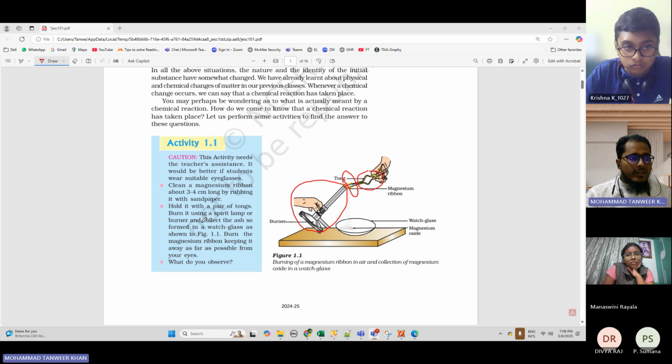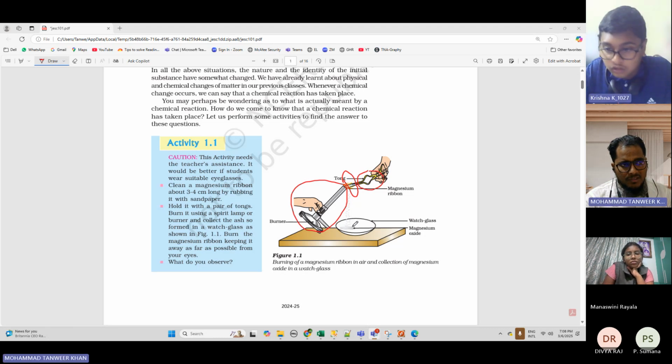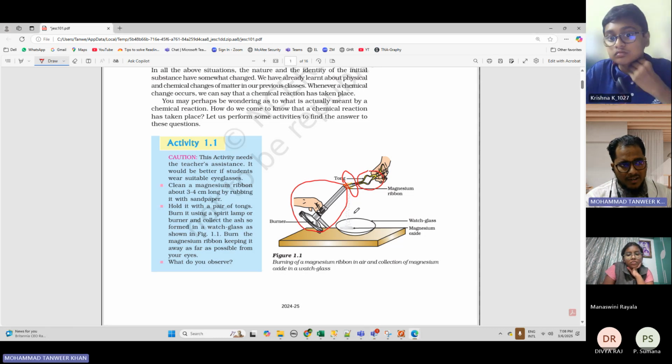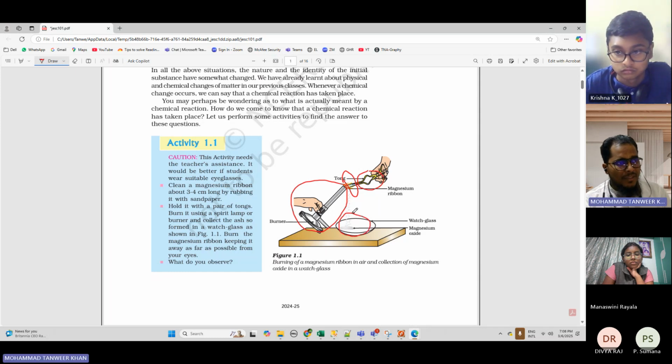So, burn it using a burner and collect the ash so formed in a watch glass. After you burn that magnesium ribbon, you could see something collecting here. It is visible. Yes, this is ash. If you see, it is getting collected here. Burn the magnesium ribbon keeping it as far as possible from your eyes. What do you observe? Burning of a magnesium ribbon in air and collection of magnesium oxide in a watch glass.